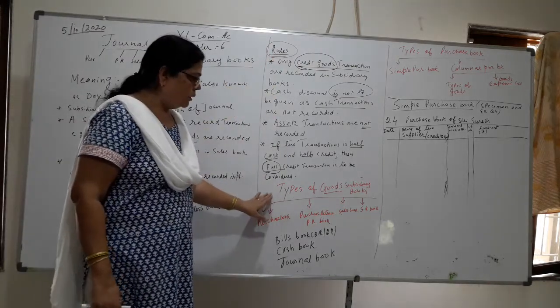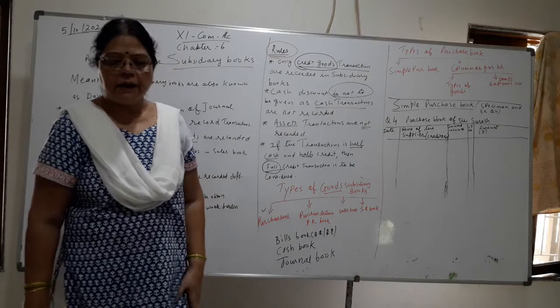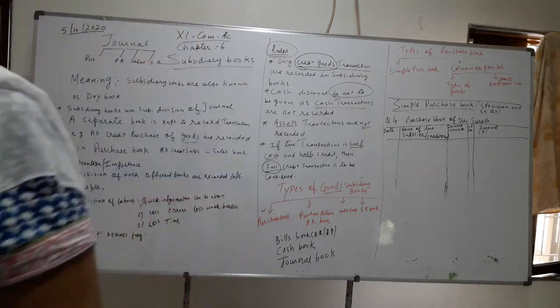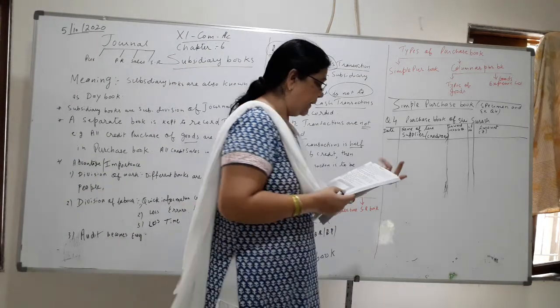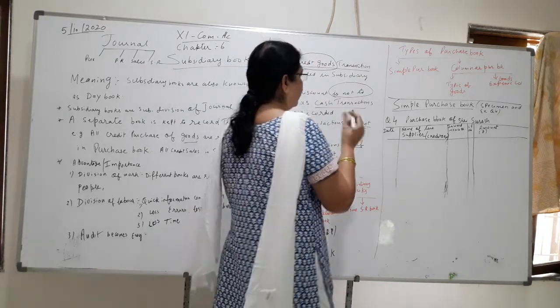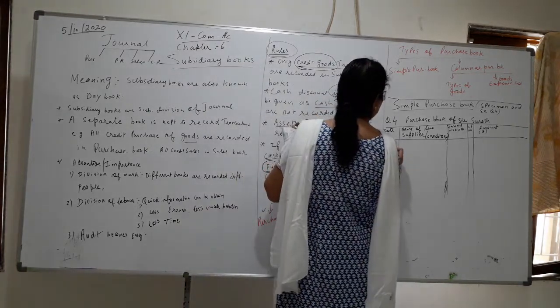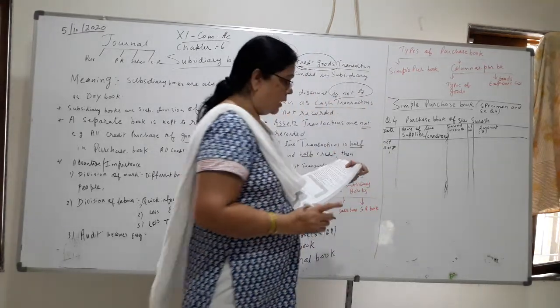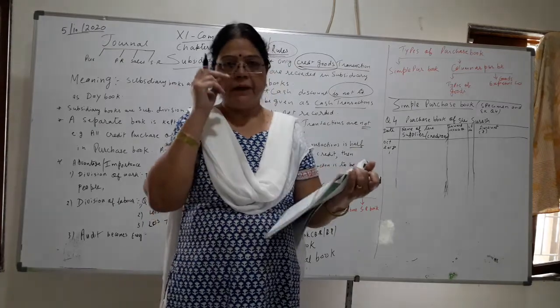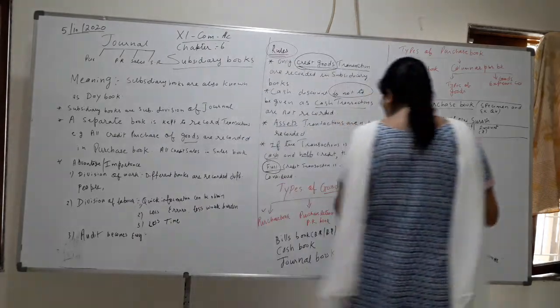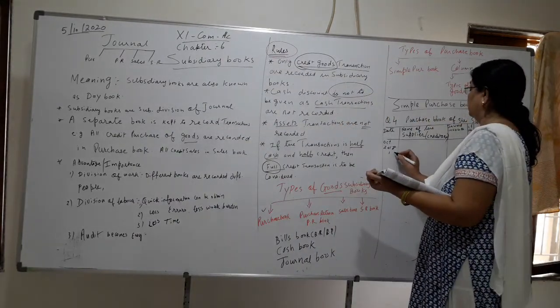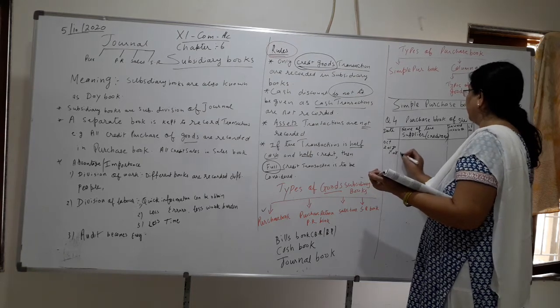Rules are very important. You will write and learn. Okay, so see question number 4. First one, see. Purchased goods of 10,000 from Deepak on 1 month credit, October 2018. Here we have to write only the name. Purchase goods from Deepak. Is it a credit transaction? Yes. Is it a goods transaction? Yes. So no problem. We will write Deepak's account. First date, 1st October, Deepak.